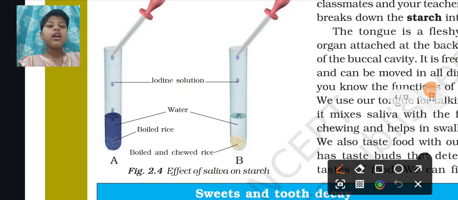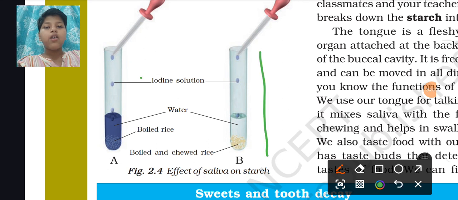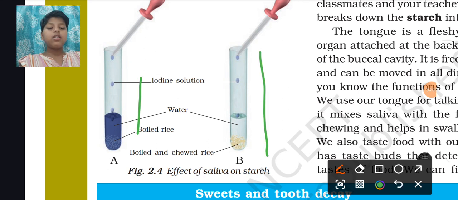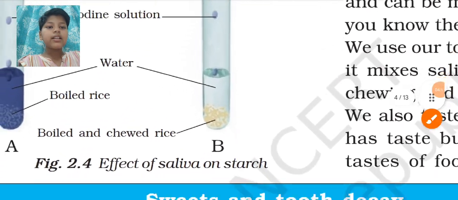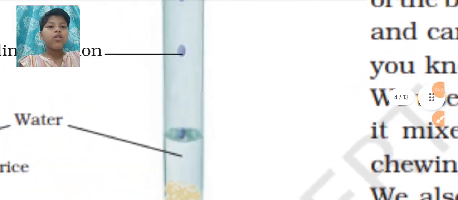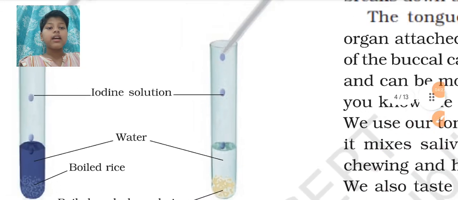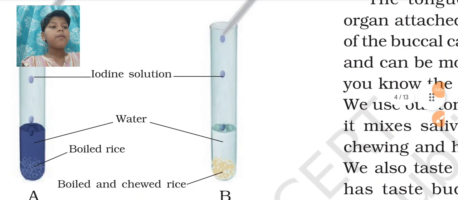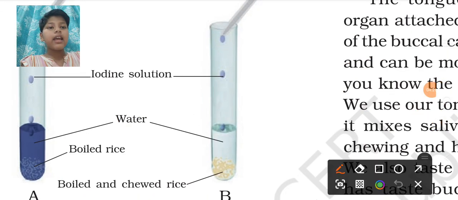So here you can see the beaker, the thing which we have mixed in. Here you can see the boiled or chewed rice. See it properly. So what do you see here? Here you can see the beaker, and this is the iodine solution.